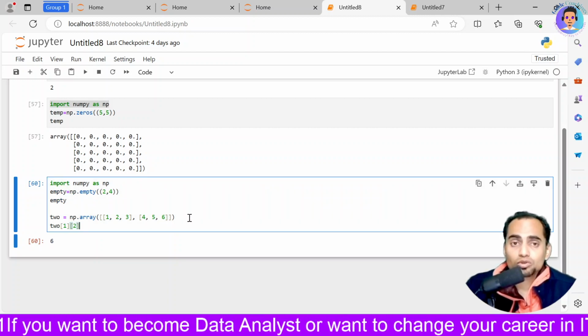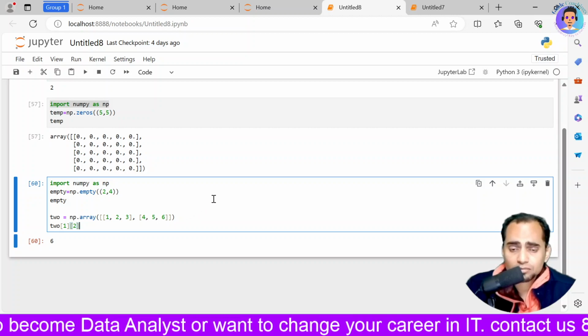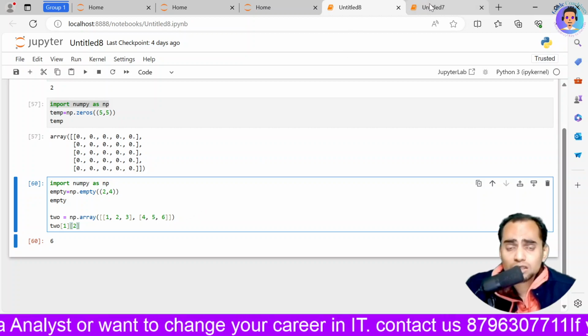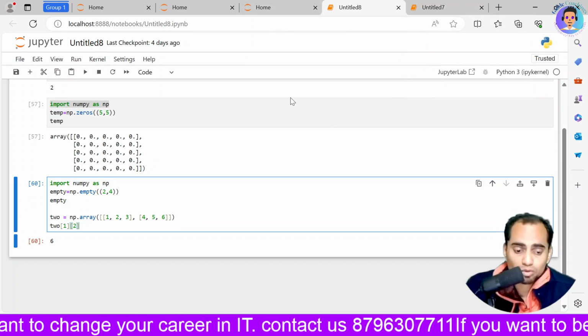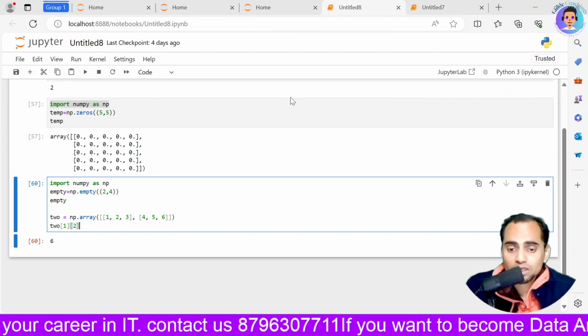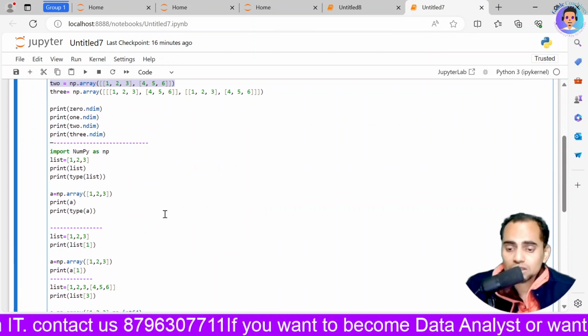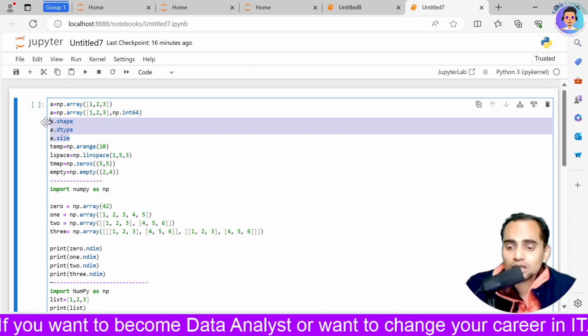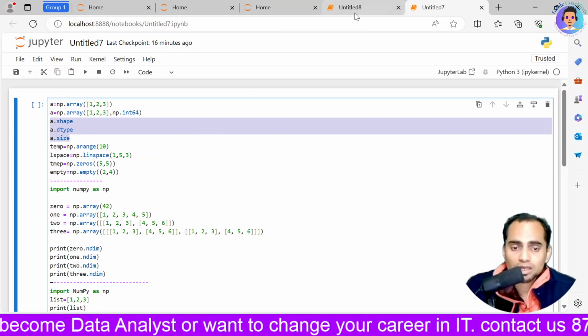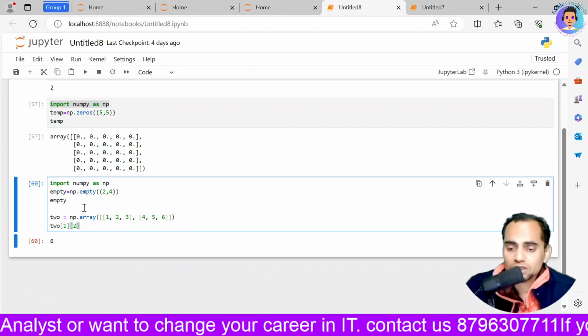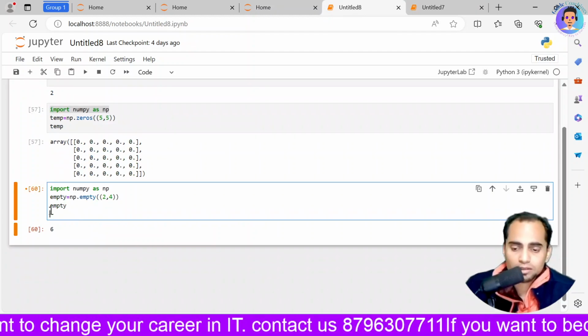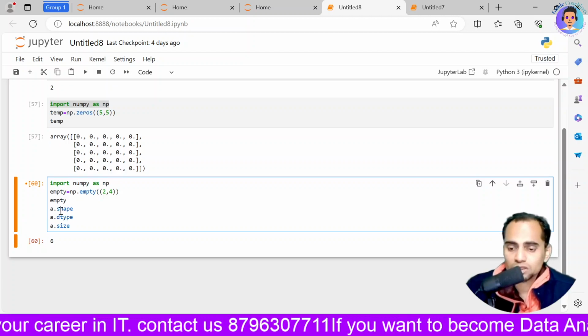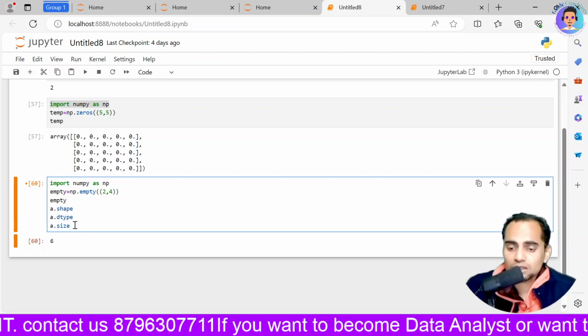Okay, this is how you can use your NumPy. There are some more examples which we are going to see in our coming tutorials, but first just understand these things. These are going to be very important. Now there are small things which I would like to cover over here as well. So I'll just delete this and copy it over here, and we'll see them one by one.